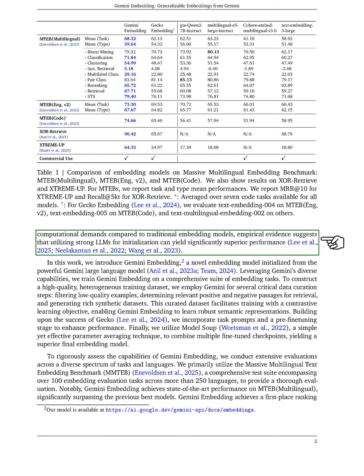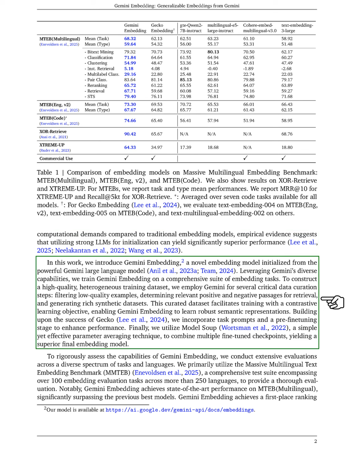In our work, we present Gemini Embedding, a new embedding model initialized from the powerful Gemini large language model. We utilize Gemini's capabilities to train Gemini Embedding on a wide range of embedding tasks. To create a high-quality and diverse training dataset, we use Gemini for important data curation steps, such as filtering out low-quality examples and generating rich synthetic datasets.